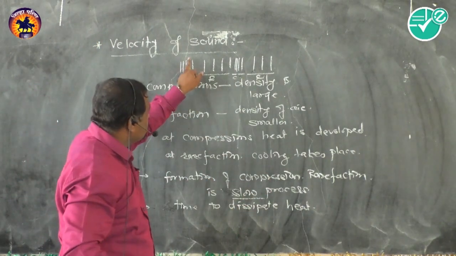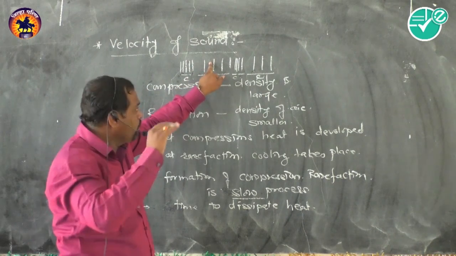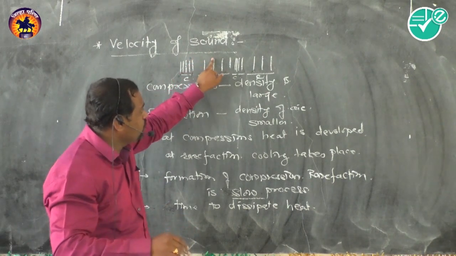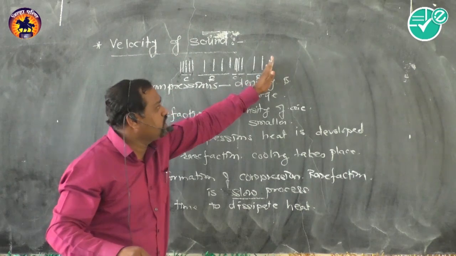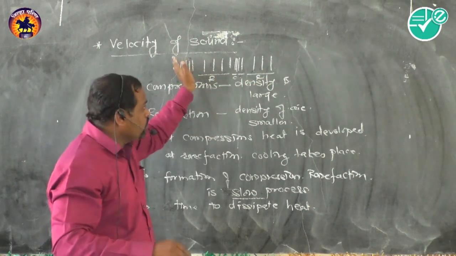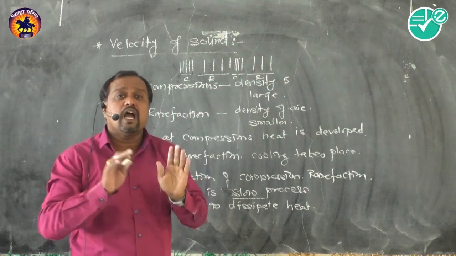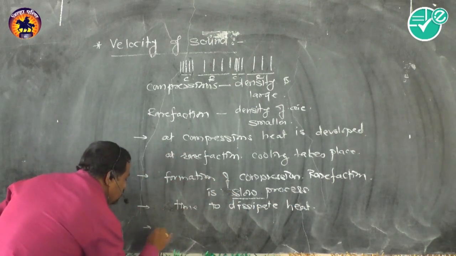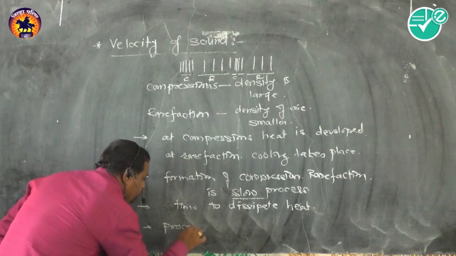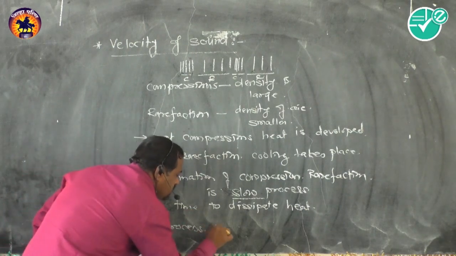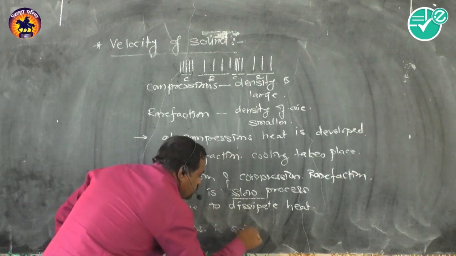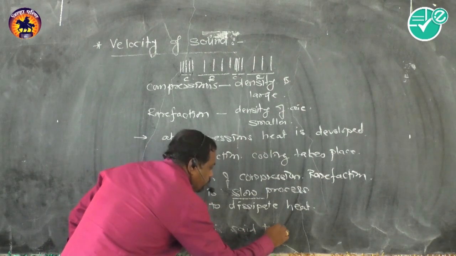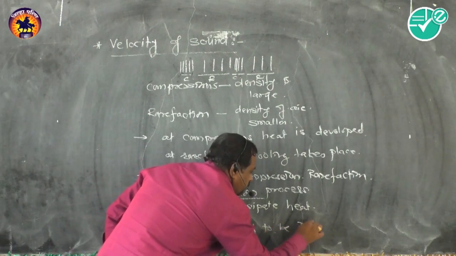Here the temperature is higher, here the temperature is lower. Heat flows from here to here, and after some time the whole system becomes completely isothermal. That means there is time to dissipate heat, and due to this the process is said to be isothermal.